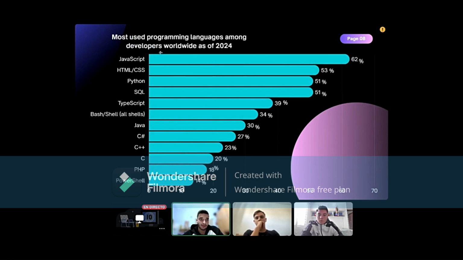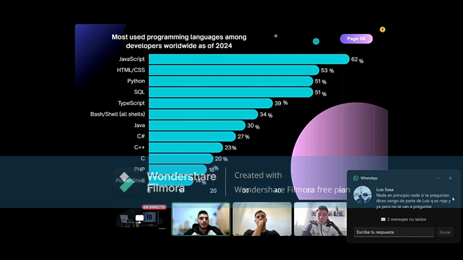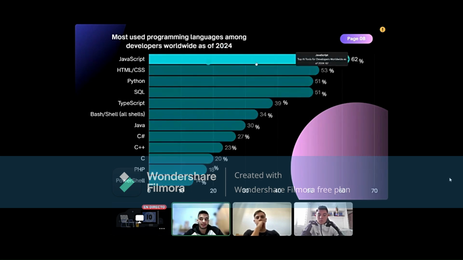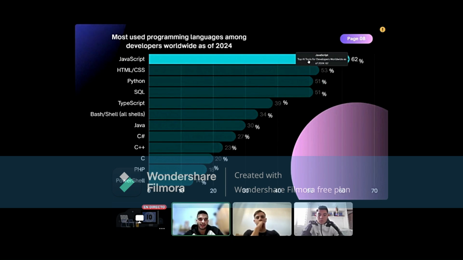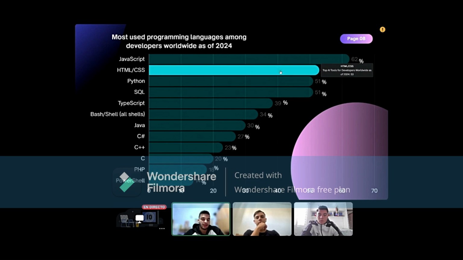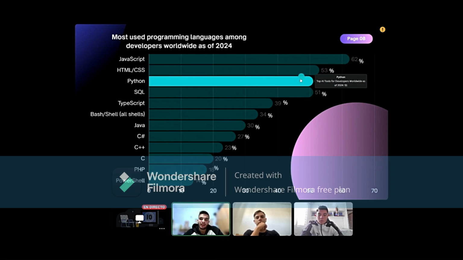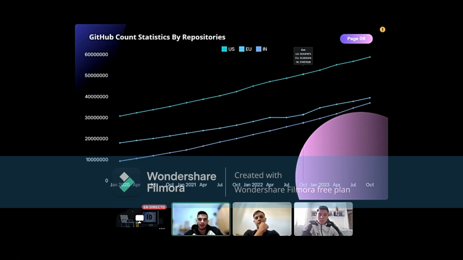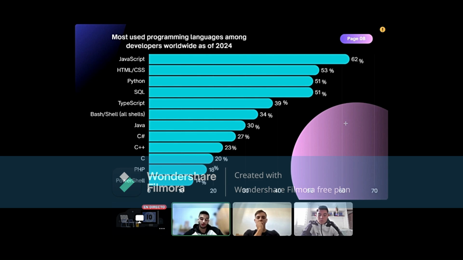So finally, most used programming languages among developers worldwide as of 2024. In this graphic, we can see JavaScript as the first programming language in the world. The second one is HTML, and finally Python with 51%. That is the third programming language used in the world. So now my teammate Pablo is going to continue the presentation.